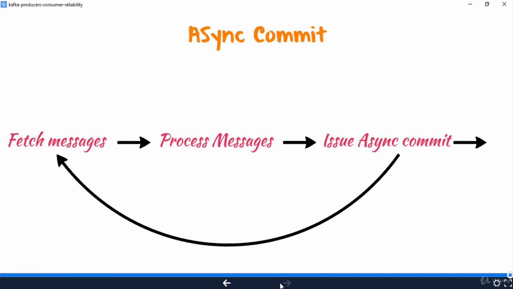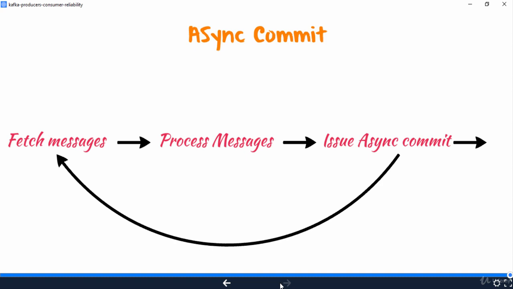The commit option you choose greatly depends on the use case of your application. If you care less about duplication of data and the velocity of data coming in is light, you can go with the auto commit option and commit every 5 seconds. If you care a lot about keeping data unique, then synchronous commit could be the only option.